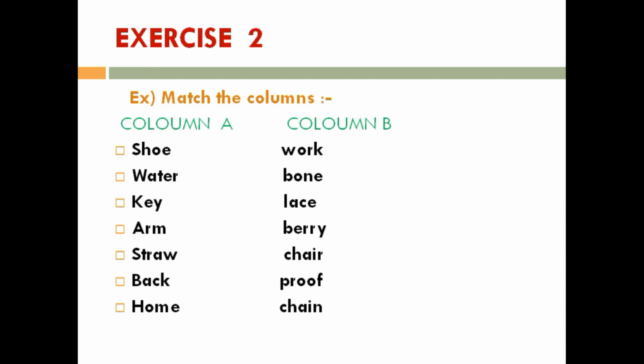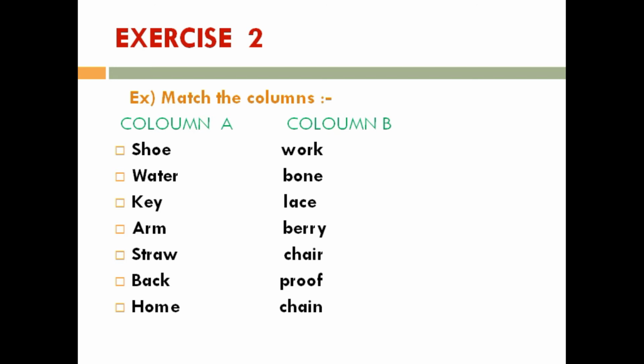Another exercise for you, match the columns. First I will read column A for you. Shoe, water, key, arm, straw, back, home.